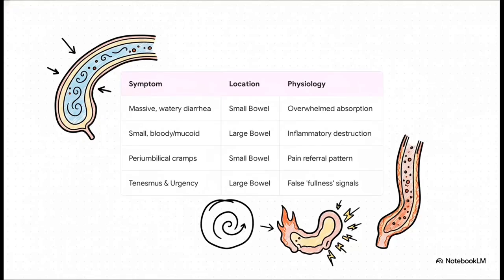Think of this as your clinical cheat sheet. It's so direct. A patient describes massive, watery diarrhea. Your brain should immediately go, bing, small bowel pathology. It's a problem of overwhelmed absorption. They come in describing small, bloody stools with painful urgency. Your mind should instantly pivot. That's the large bowel, a site of inflammatory destruction. Periumbilical cramps? That points right to the small bowel's pain referral pattern. Tenesmus and urgency, that's the inflamed rectum screaming that it's full. Every single symptom is a clue, a breadcrumb leading you directly to the anatomical location of the fight.